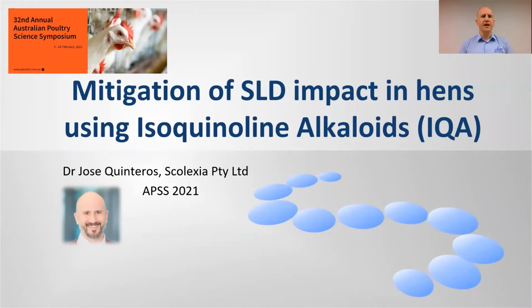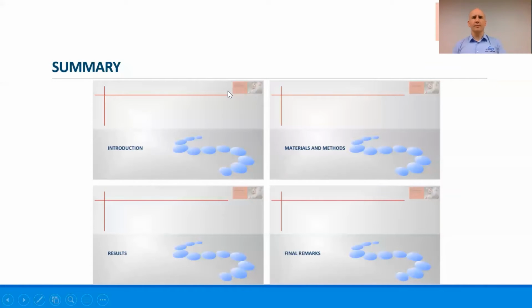I'm a researcher, and today's talk is going to be about mitigation of spotty liver disease impact in hens using isoquinoline alkaloids. I'm going to start with a brief summary: a brief introduction section, then materials and methods, then results, and final remarks at the end for you to take home.